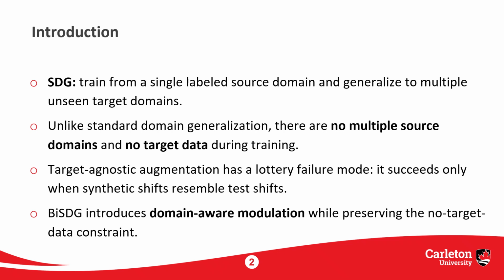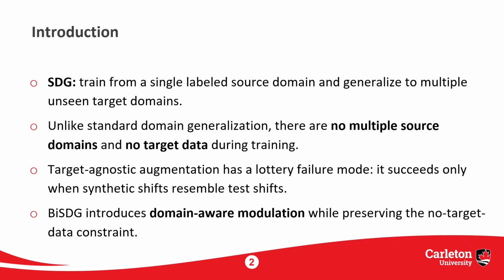Standard domain generalization usually assumes multiple source domains. That gives the model examples of domain variation during training. Single domain generalization removes that signal. We only have one source domain, so the model has to infer what is semantic and what is domain specific